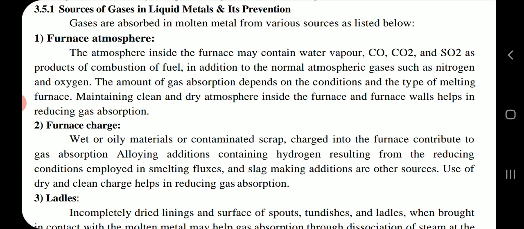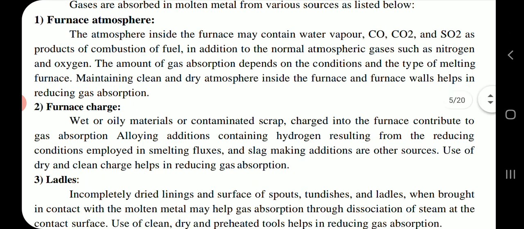Furnace charge. Wet or oily materials or contaminated scrap charged into the furnace contribute to gas absorption. Alloying additions containing hydrogen resulting from reducing conditions employed in smelting, fluxes, and slag making additions are other sources. Use of dry and clean charge helps in reducing gas absorption.